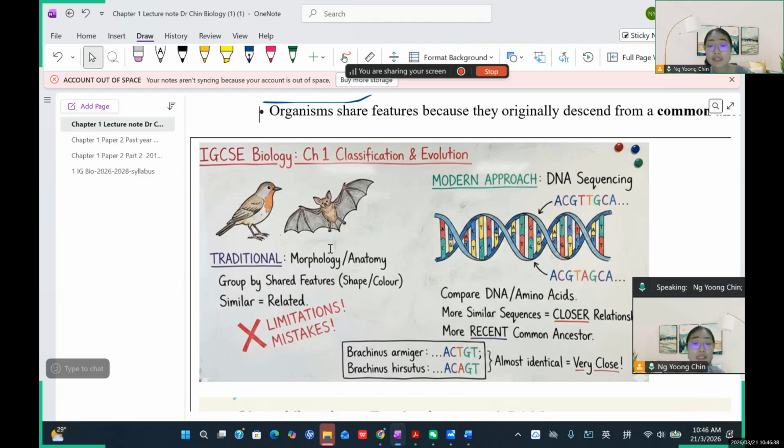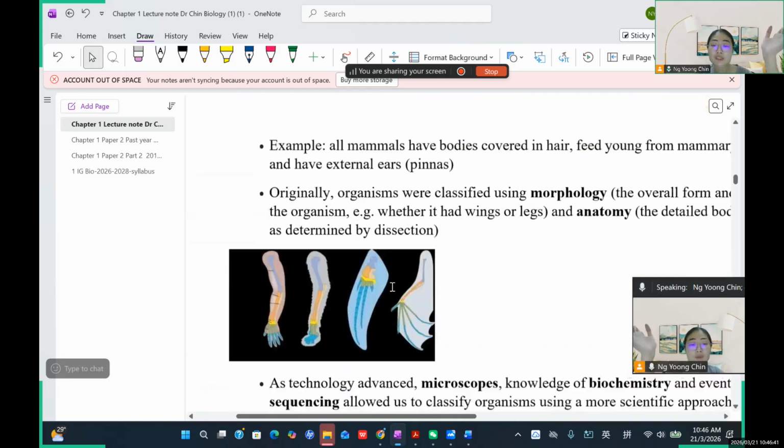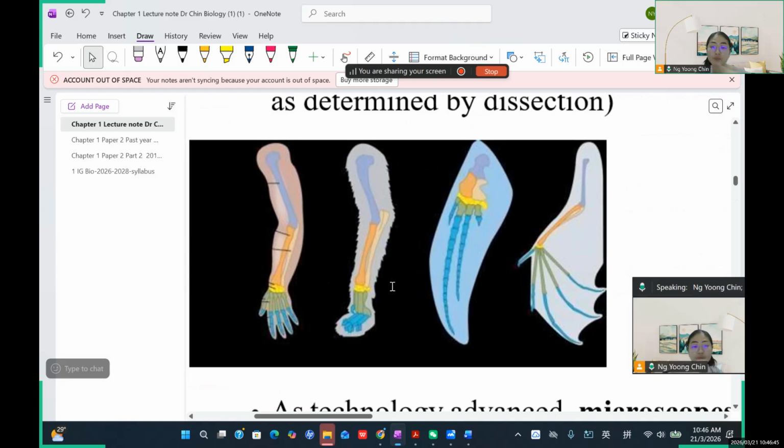The second one is anatomy. Anatomy is observing their bone structure. You can see the bone structures for different living organisms: the human, the cat or dog, the whale, and this is a bat. They have differences in their bone anatomy.